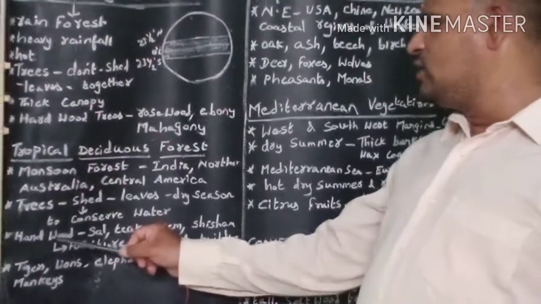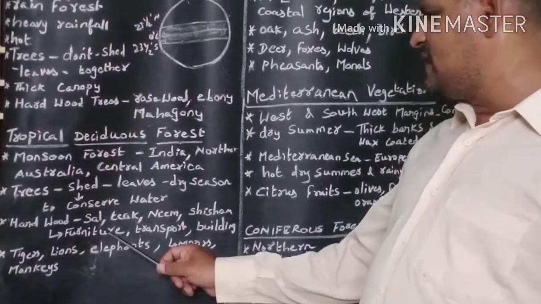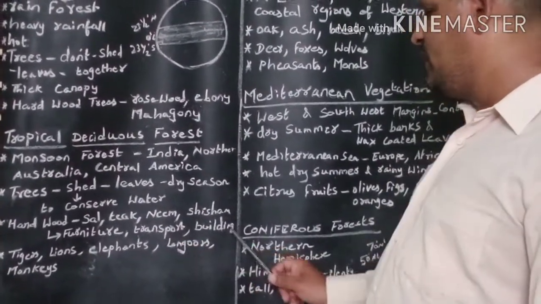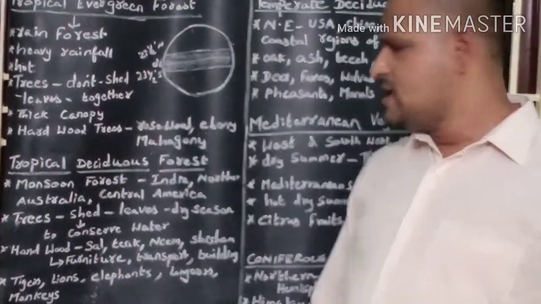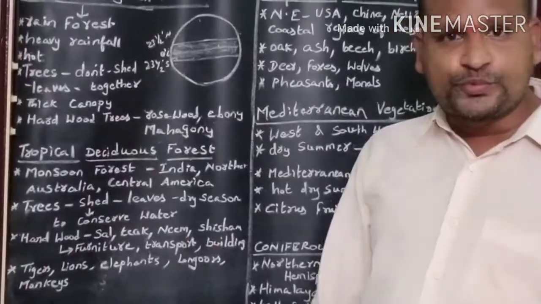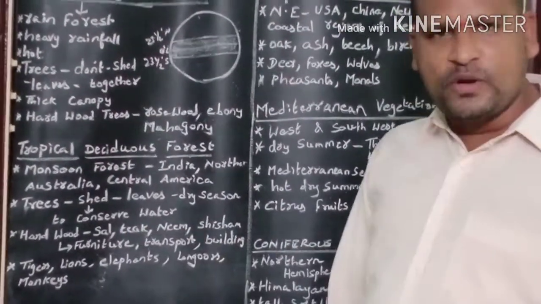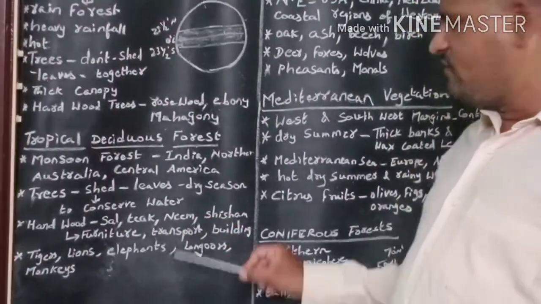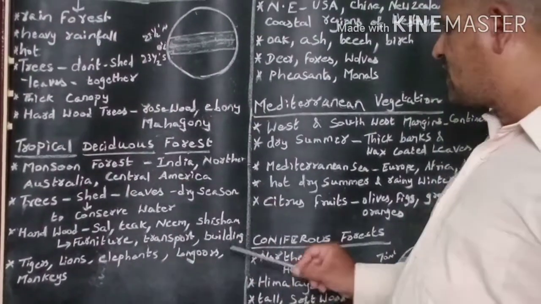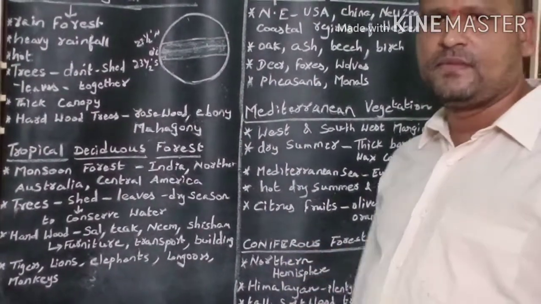From hardwood trees, furniture, transport, and building materials are made. Hardwood trees are useful for making furniture, for making transport, and for construction activities.